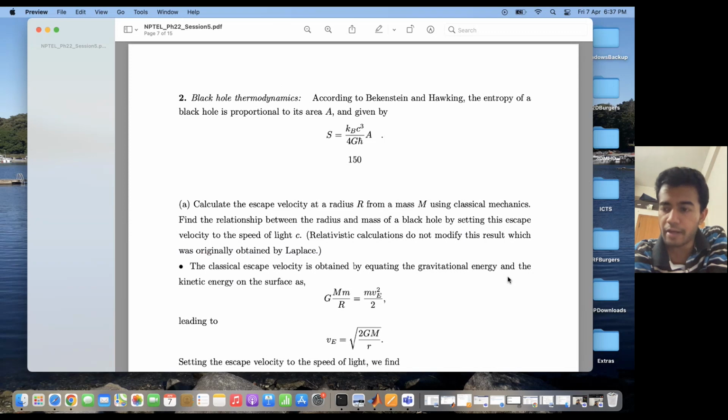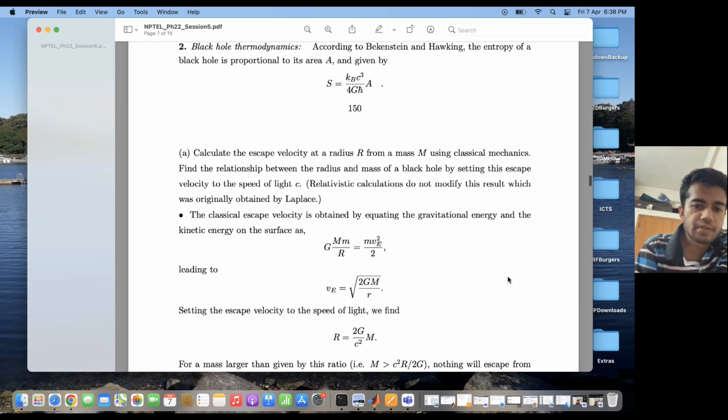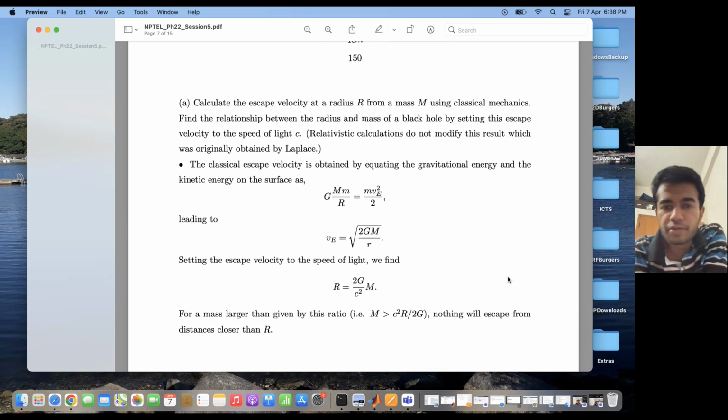And why is this a black hole? Because a black hole is something from which light cannot escape. That is why I calculate the escape velocity of a sphere of radius r of mass M, and I assume the black hole to be spherical. If I calculate the escape velocity at a radius r from a sphere of mass M, then you will see that if I set this escape velocity equal to the speed of light, I get a relation for the radius and the mass of a black hole. So that is what we'll be doing here.